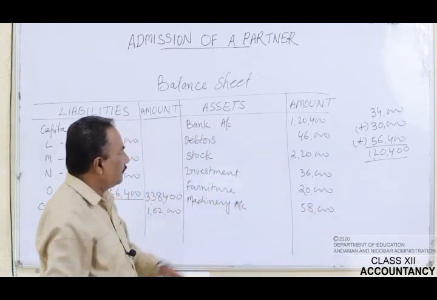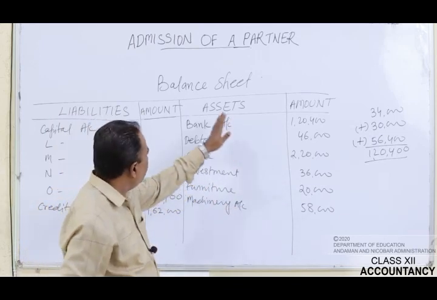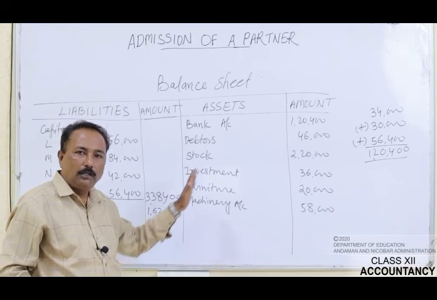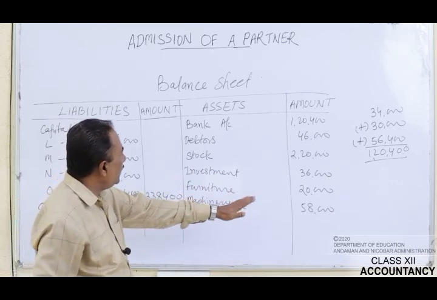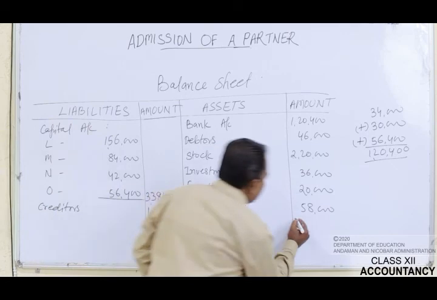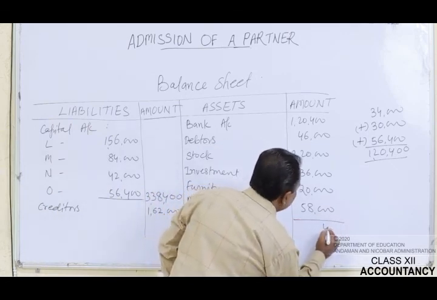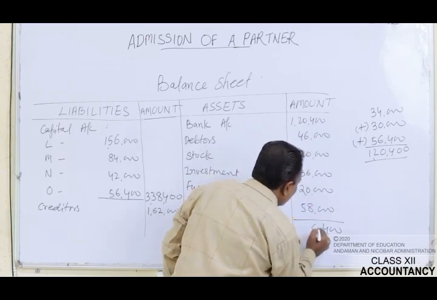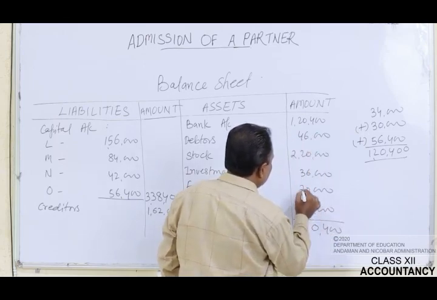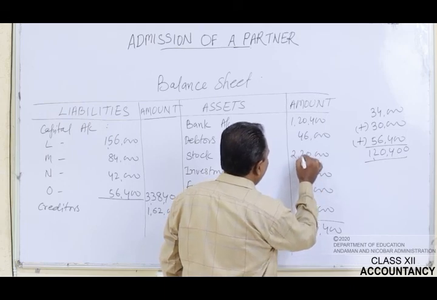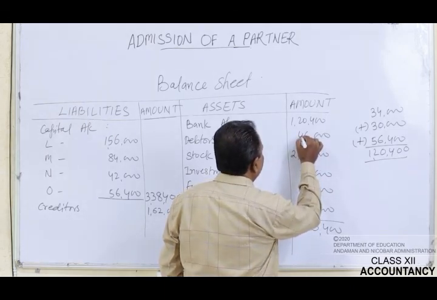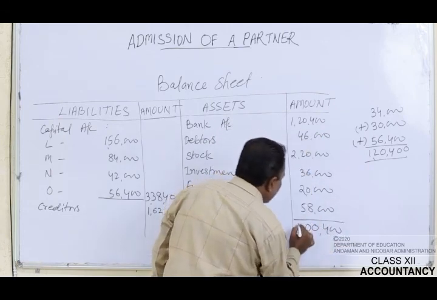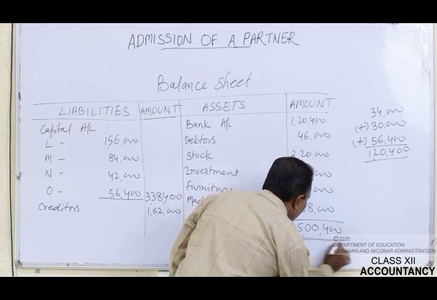Now, we have recorded every item in the balance sheet. Nothing has to be recorded more. Now, we will total both the sides. Let's total this side first. It is 5 lakh 400.